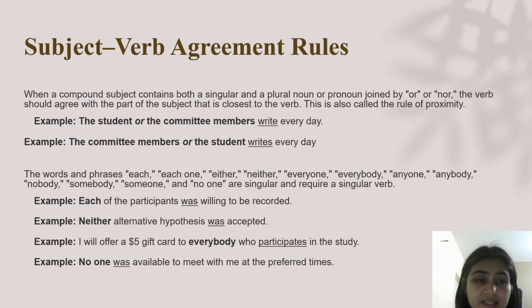So the next rule states that when a compound subject contains both a singular and a plural noun or pronoun joined by or or nor, the verb will agree with the part of the sentence that is closest to the verb. Okay, so I again repeat, this is called the rule of proximity. So let us see here with an example so that it is clear to us.